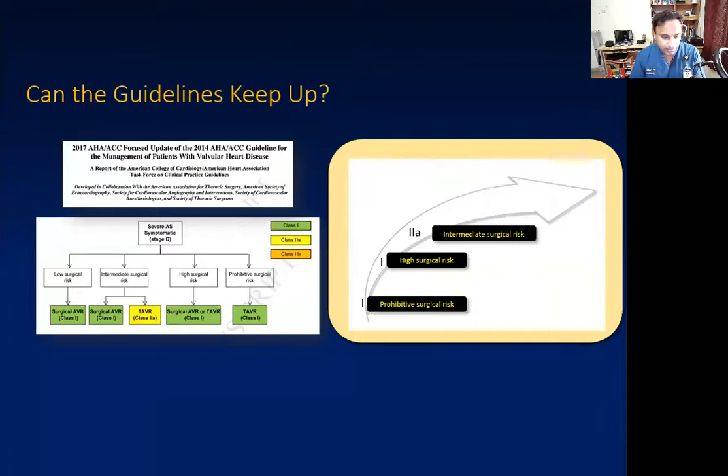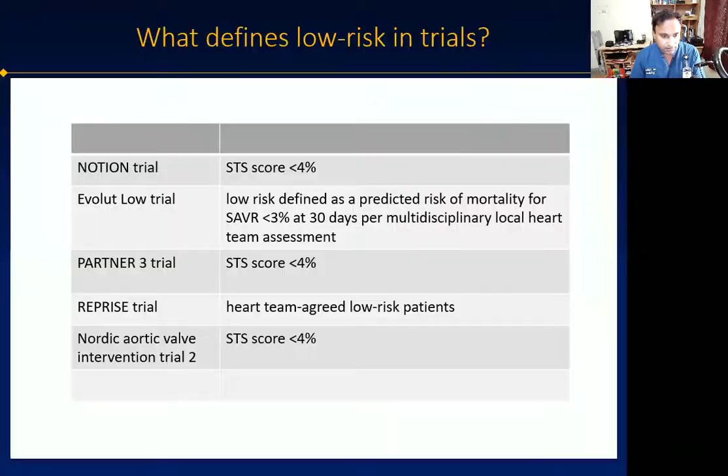So what do the guidelines say? For high and prohibitive risk, TAVI has a class 1 indication. For intermediate risk, it's a class 2 recommendation. So let's take a look at some of the low risk trials.